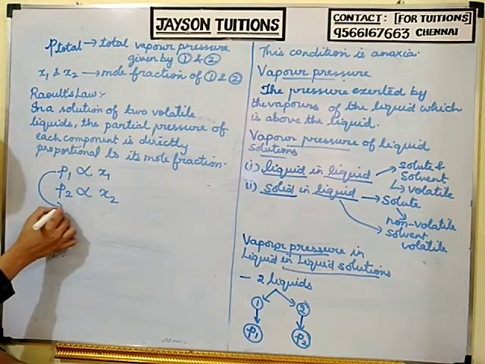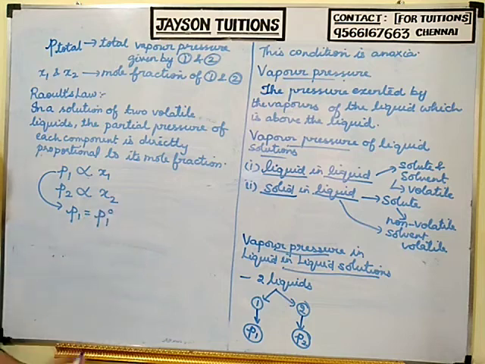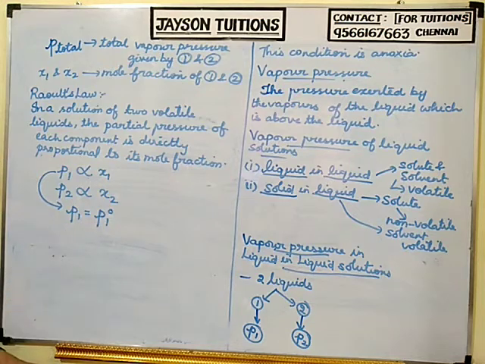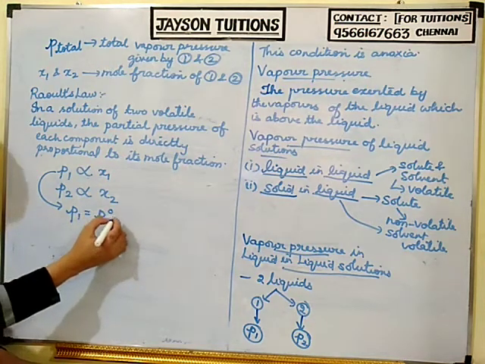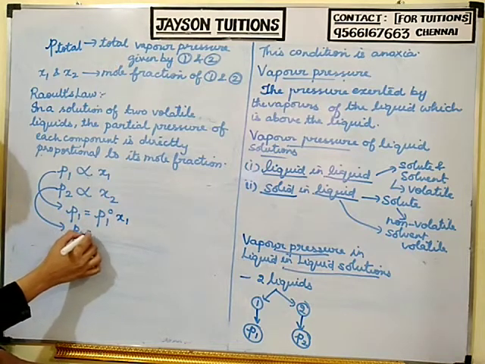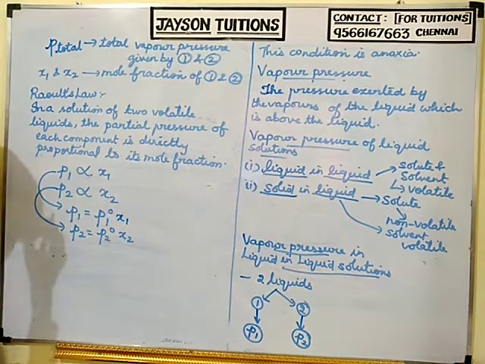The constant I am adding is P1 naught. So P1 is equal to P1 naught into x1. Similarly, P2 is equal to P2 naught into x2.